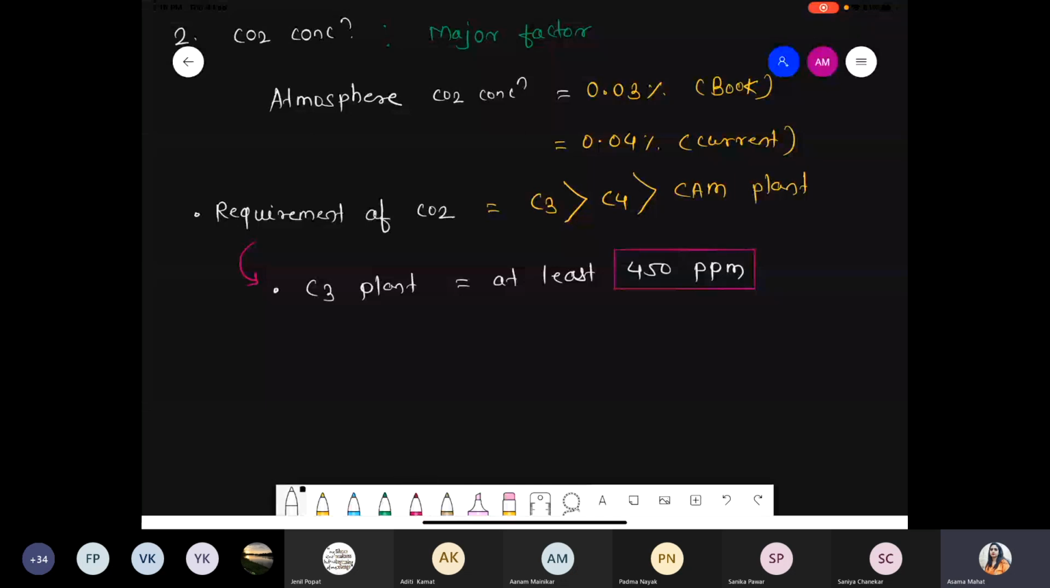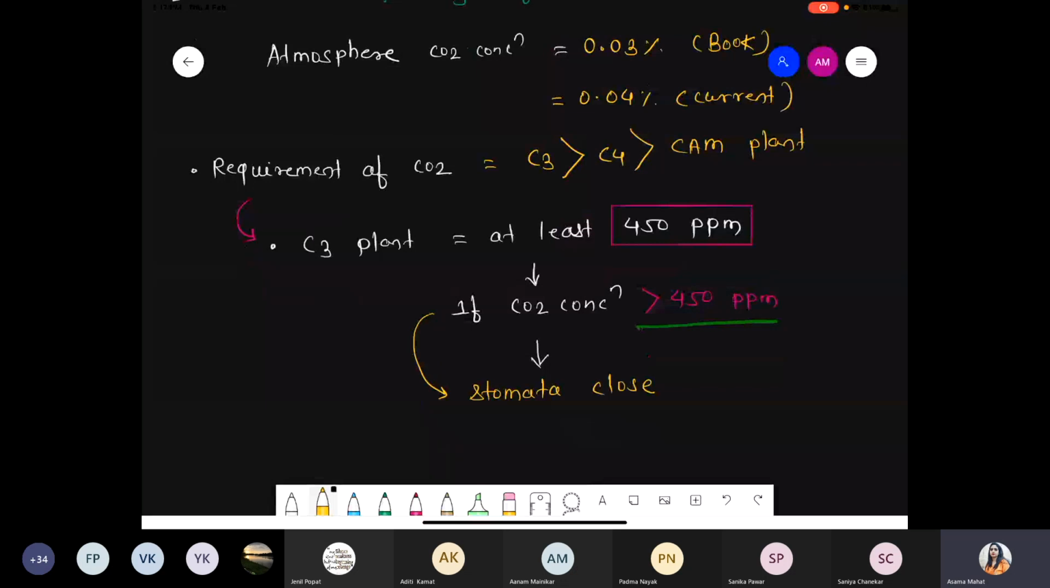But sometimes, if the CO2 concentration is slightly increased, meaning it increases more than 450 ppm, at that time there is a conformation change, and due to that conformation change, ultimately the stomata present on the C3 plant get closed. Just try to understand this concept, it's important.